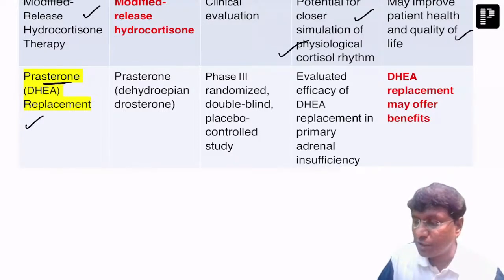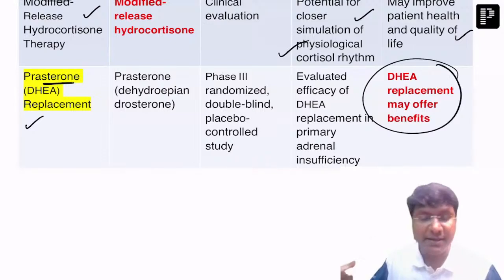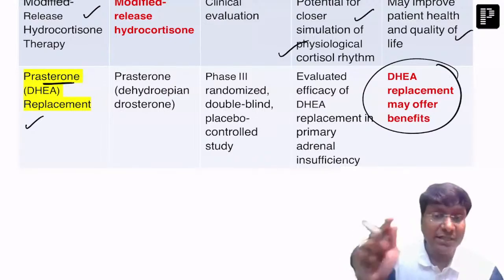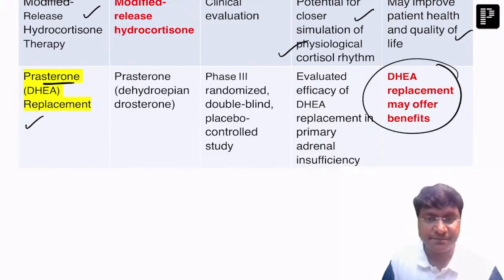And what is the new molecule? That is prasterone. This prasterone has been evaluated and has been shown to be a very good replacement therapy, mainly in women with loss of libido and persistent fatigue. So that is about the prasterone replacement.